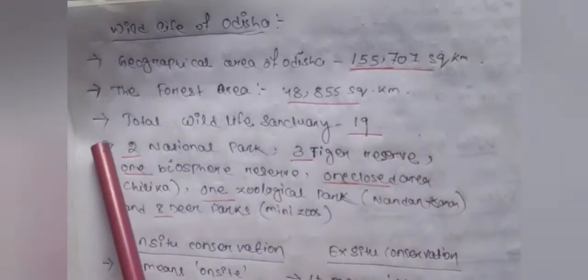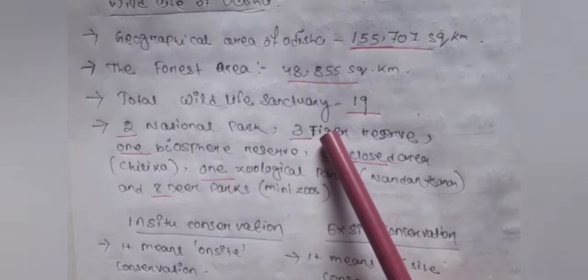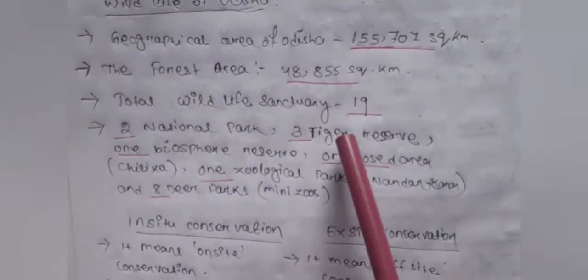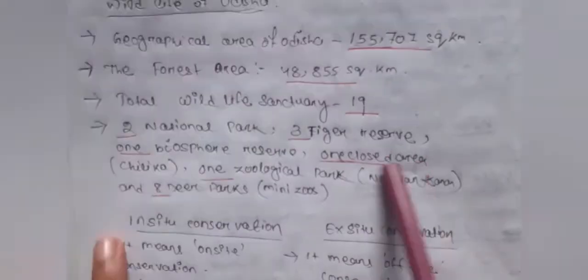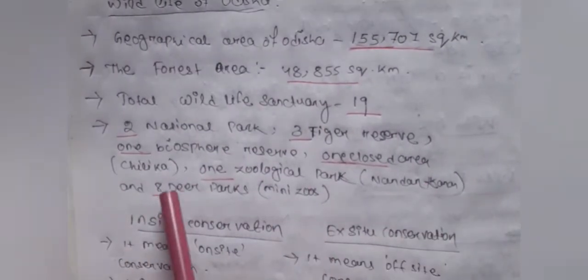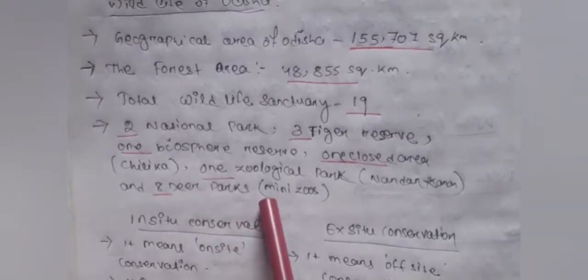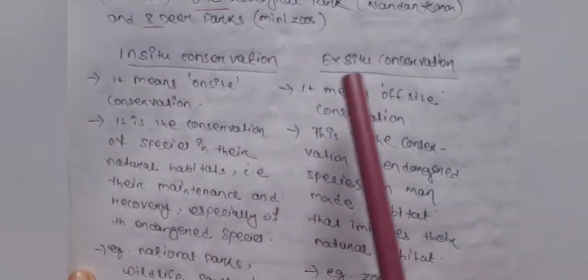So look, total wildlife sanctuaries of Odisha are 19, and 2 national parks, 3 tiger reserves, 1 biosphere reserve, 1 closed area, that is Chilika, 1 zoological park, Nandankanan, and 8 deer parks, also called mini zoos.